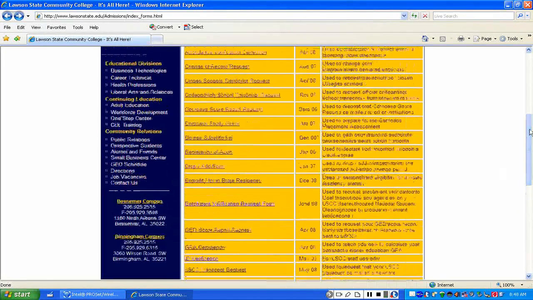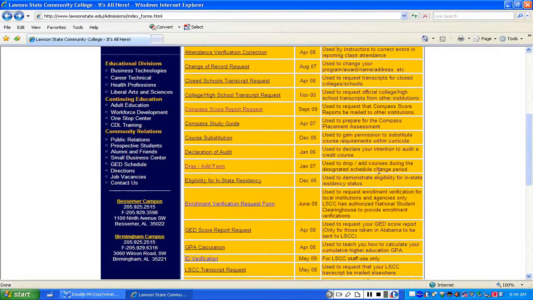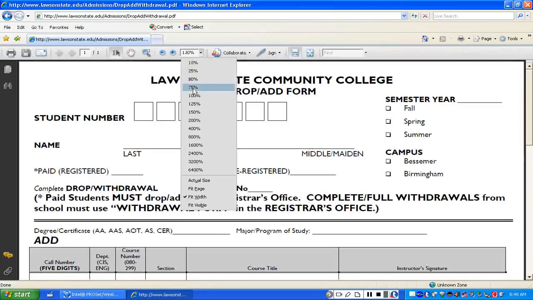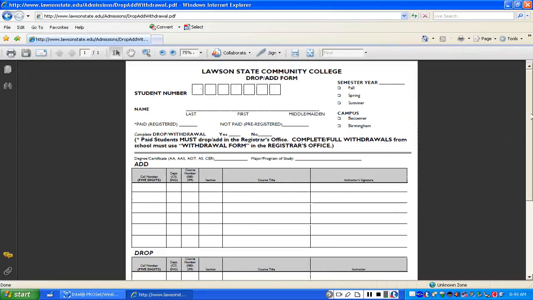But let's say that you're already registered, everything is fine, but then you realize you have a conflict that was unforeseen. Maybe your work hours changed, whatever the reason. Now you need to add and drop from the course. So what we're going to do is go out here. Again, you don't have to run to the Admissions and Records Office. This information is already out there for you. So here's the add and drop form. Let's take a look at it.